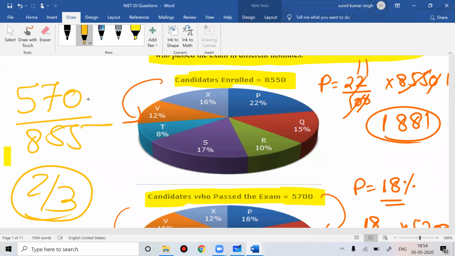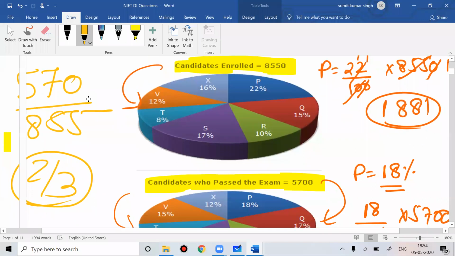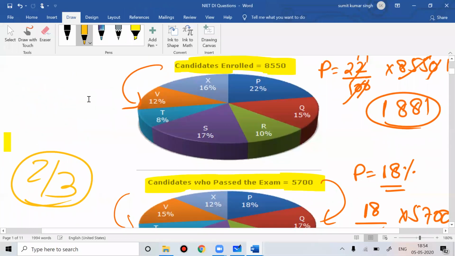So that is the thing. That's why I'm telling you, even in the exam, calculator will be allowed for you. But how you can do the calculation without using a calculator, ultimately that matters to you. If you use a calculator, it is more likely that you waste your time, because using a calculator sometimes won't be a very easy solution. Anyone who is very good in maths, anyone who knows the table of 19 and all, can easily understand how to solve these kinds of things. So that should be the agenda for practicing these questions.